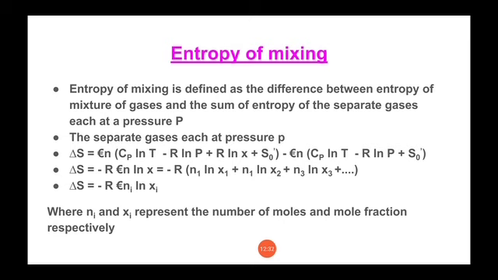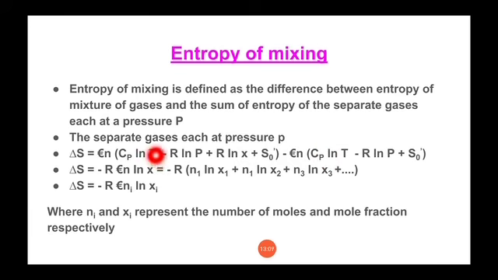As we have derived the equation of entropy of mixture, we can use that. So delta S is equal to summation n Cp ln T minus R ln P plus R ln X plus S0 prime, minus summation n Cp ln T minus R ln P plus S0 dash. So here what is the difference? Here a term R ln X will be extra in the first step.